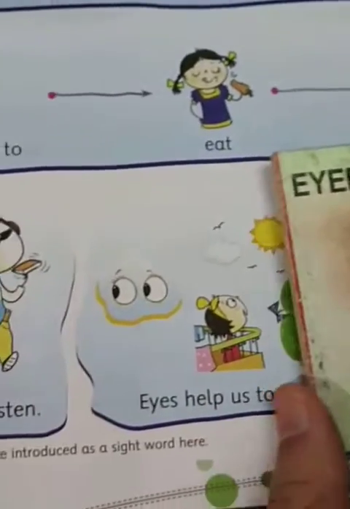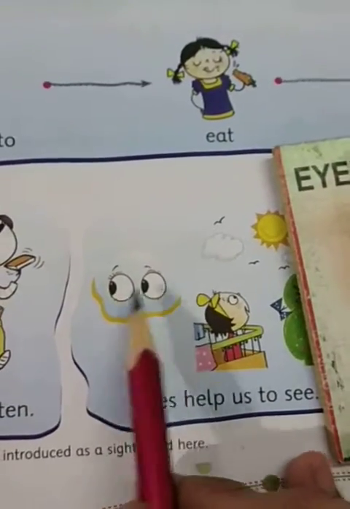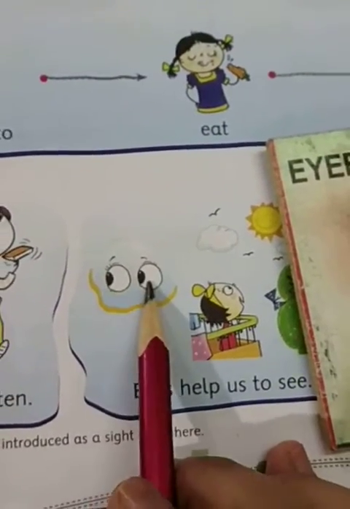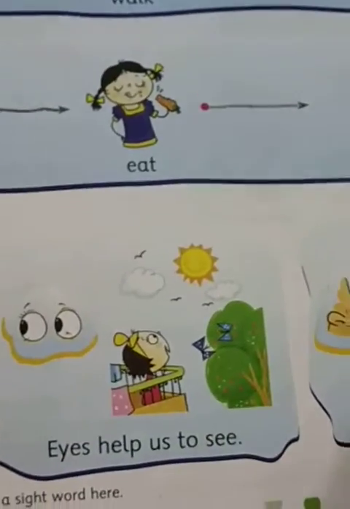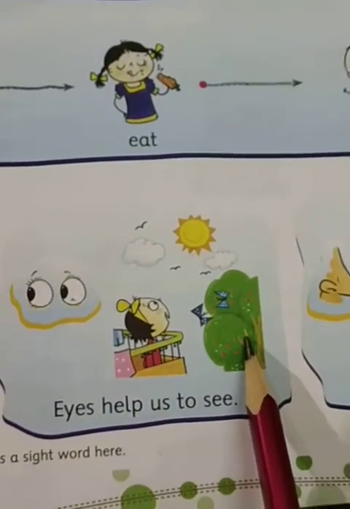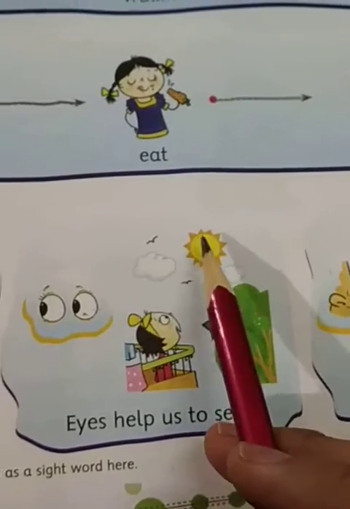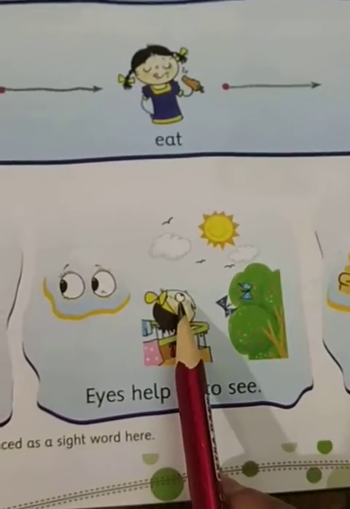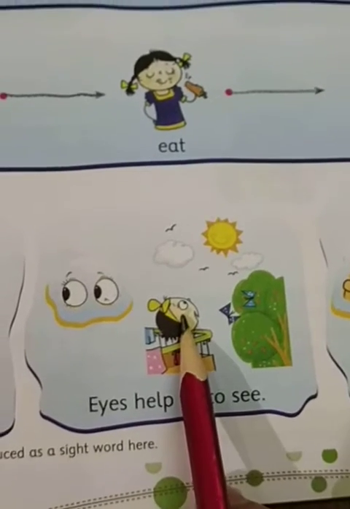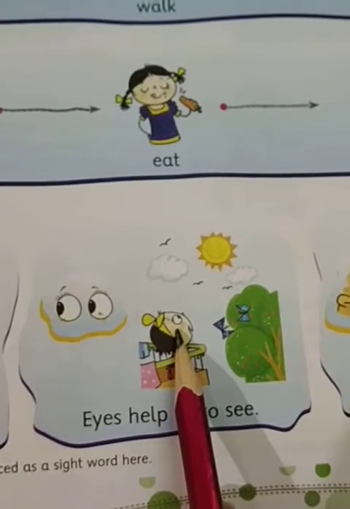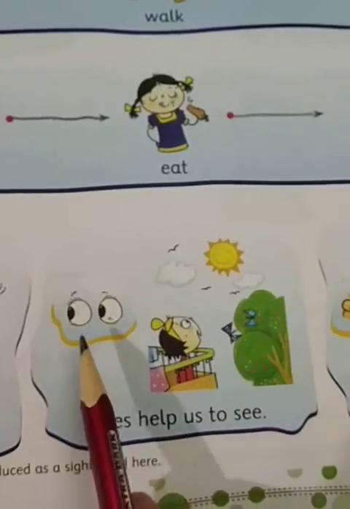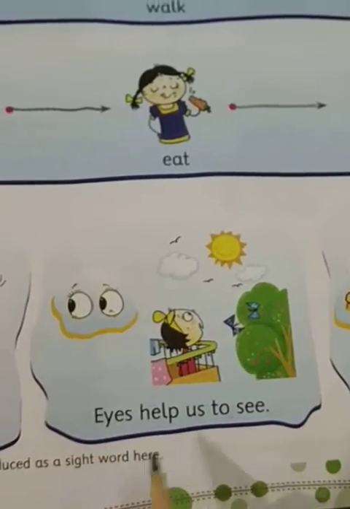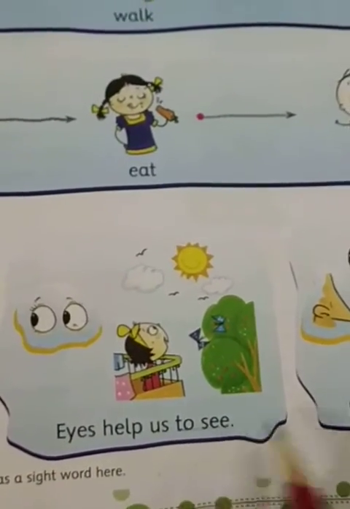So we have 2 eyes. And we can see different things, like you can see the sky, the sun, the clouds, and the trees by using your eyes. Eyes are helpful to see.